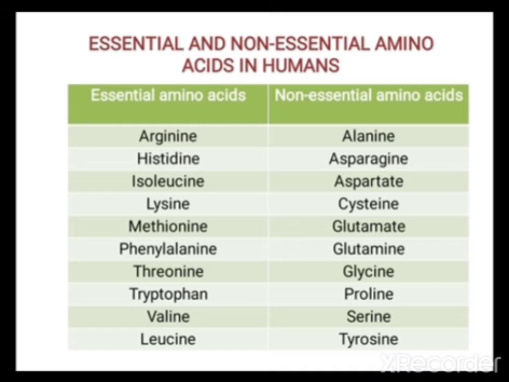human body. Examples of essential amino acids: arginine, histidine, isoleucine, lysine, methionine, phenylalanine, threonine, tryptophan, valine, leucine. And examples of non-essential amino acids: alanine, asparagine, aspartate, cysteine, glutamate, glutamine, glycine, proline, serine, and tyrosine.